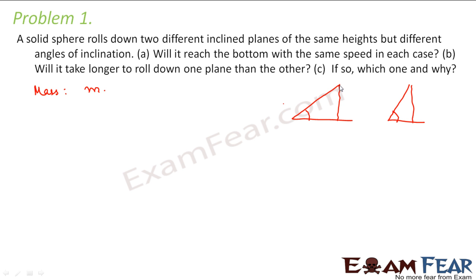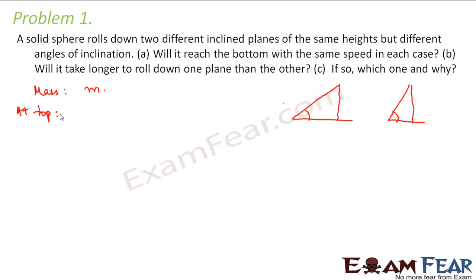So what would be the total energy at the top? At the top, the total energy will be in the form of potential energy. The kinetic energy will be 0. But as the sphere rolls down and reaches the bottom, the total energy which it has is the kinetic energy and the potential energy is 0.